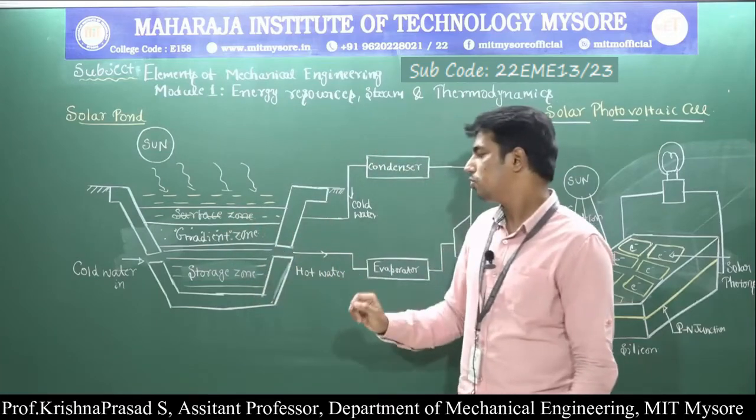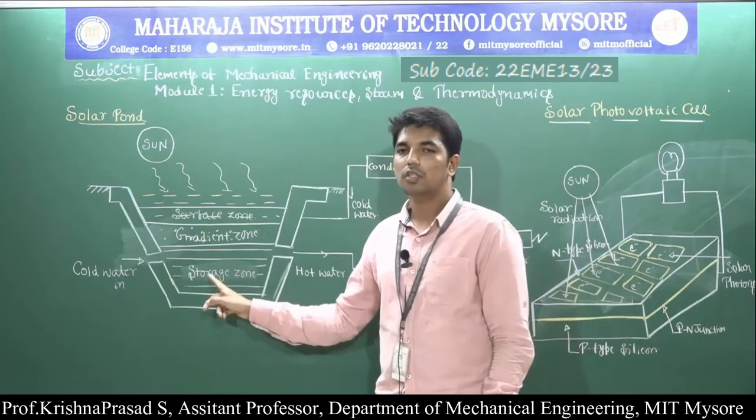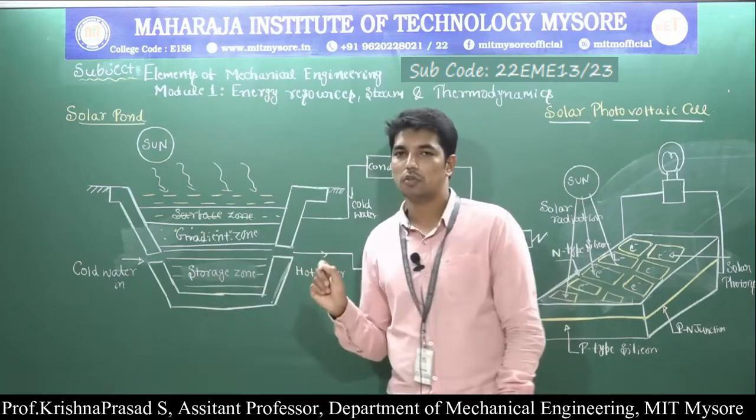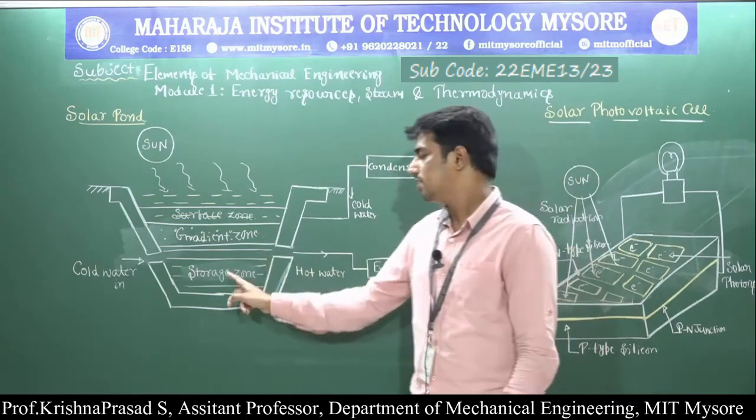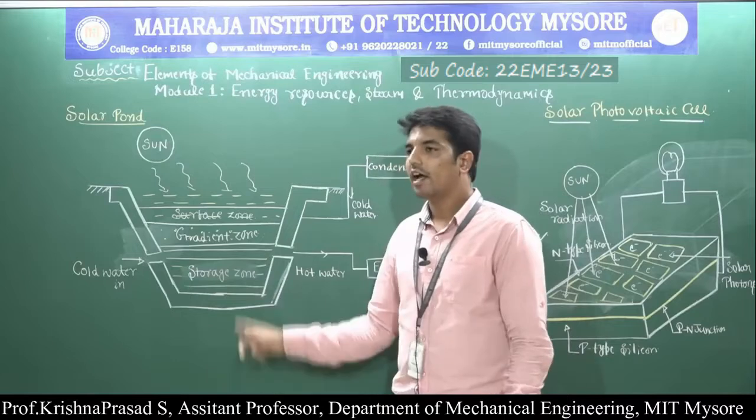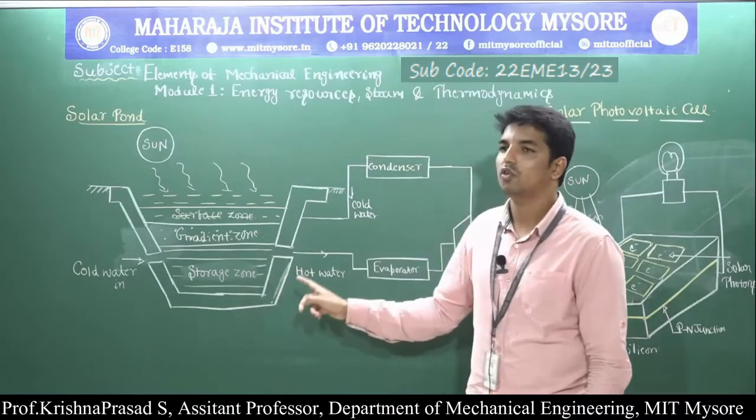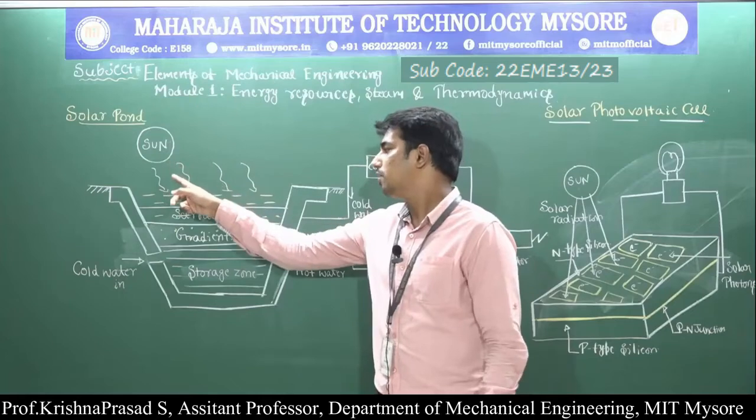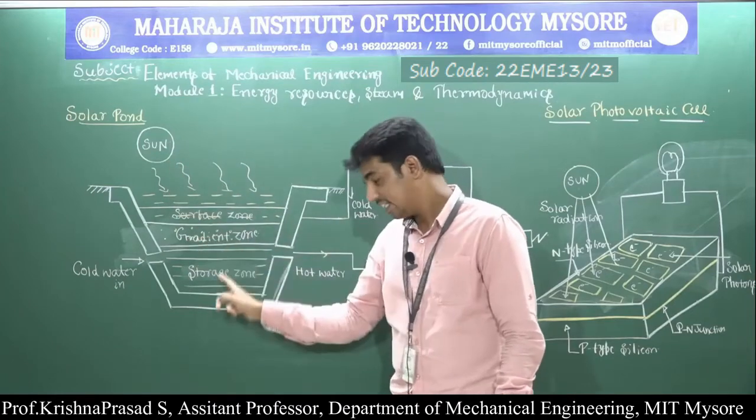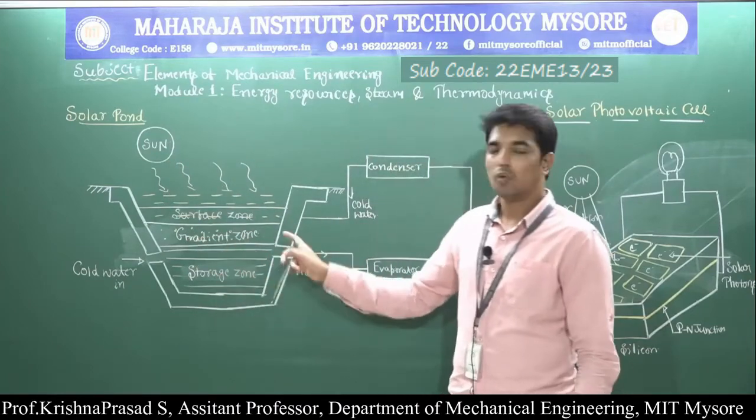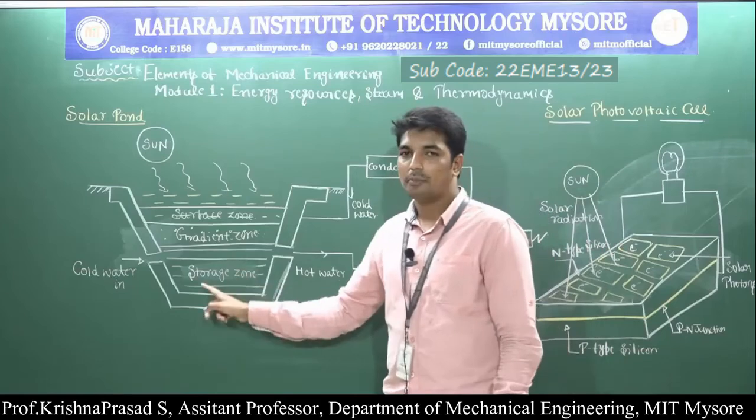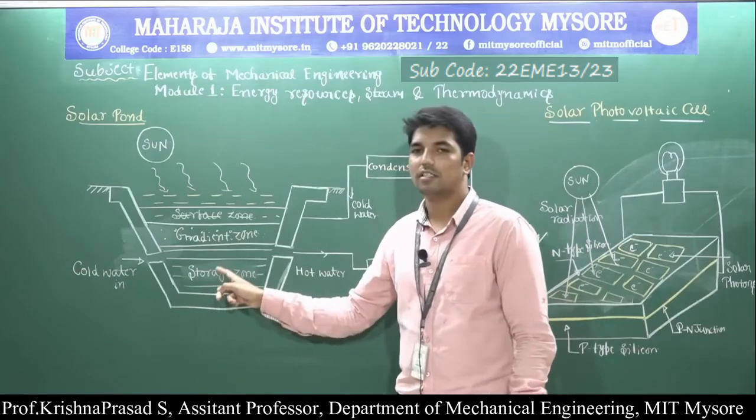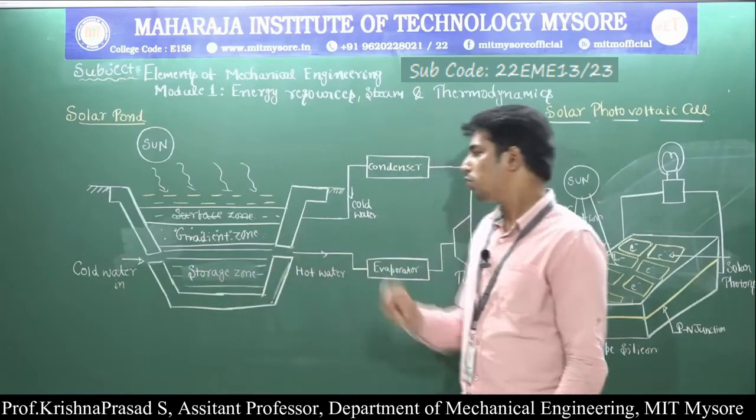Next, the bottom zone. The bottom zone is also called the storage zone, and it has a very high salt content, and the temperature of the storage zone is around 70 to 85 degrees centigrade. Whatever solar radiation passes through the surface zone and gradient zone reaches the storage zone, where it is captured and stored. Then it is utilized for various applications from the storage zone.